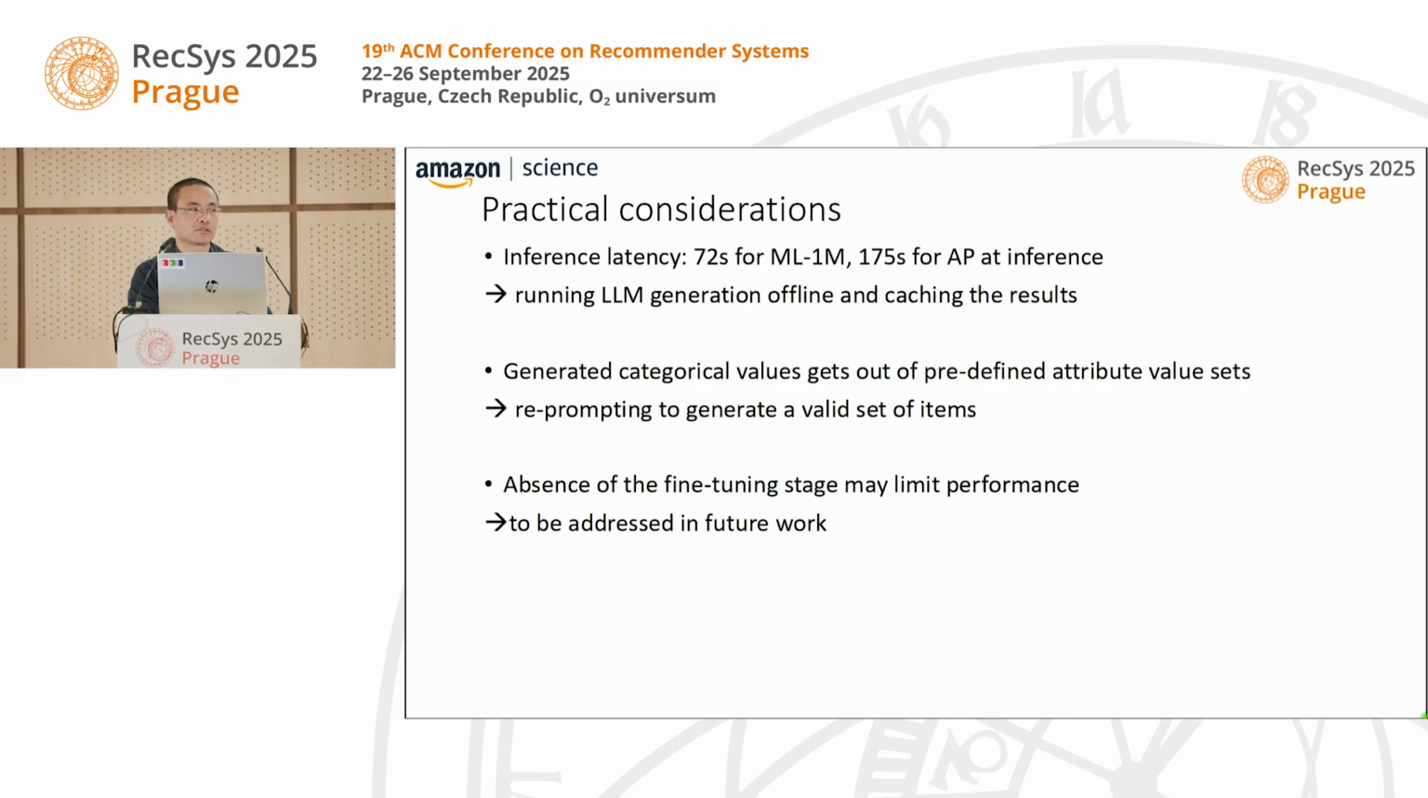There are some practical considerations because naturally when you run the LLM generation, it's going to take computation and latency. So we run the generation offline and cache the result, and it's totally applicable here because the user metadata is probably not going to change anytime soon. So we can totally run them offline. And then there are some technical challenges, for example, the categorical values or the quality of the LLM, which can be improved by fine-tuning.